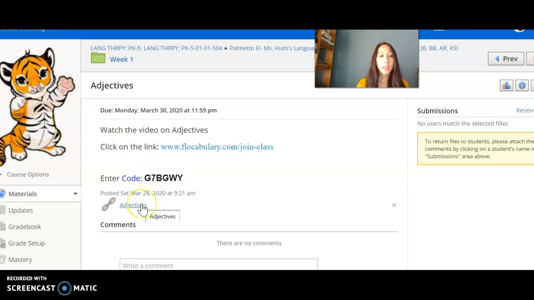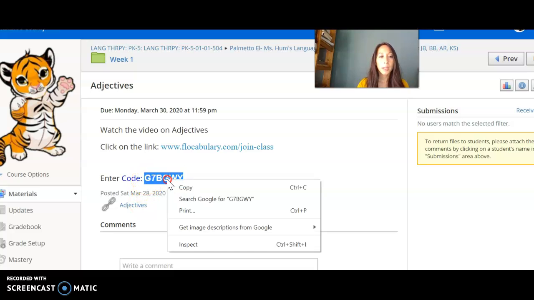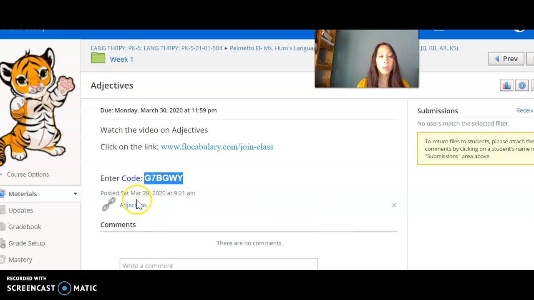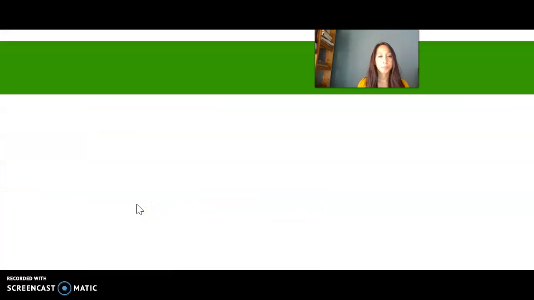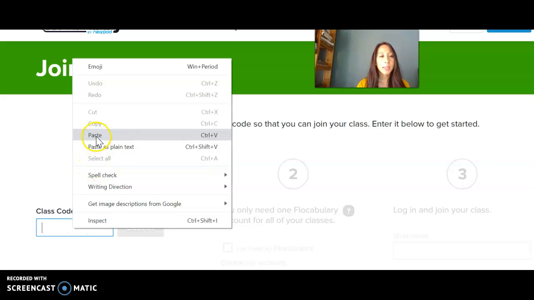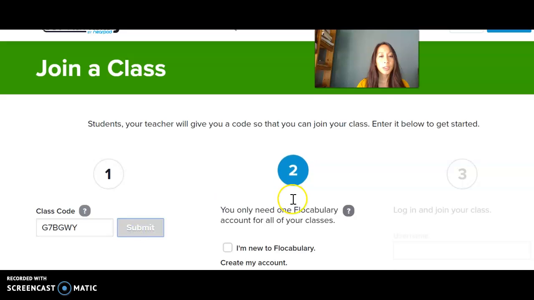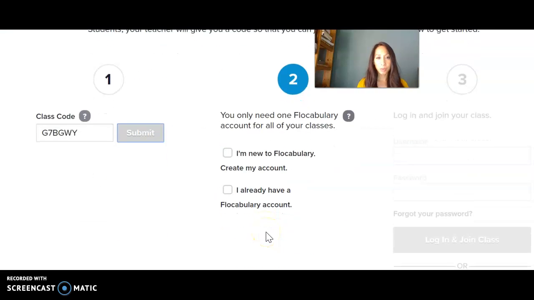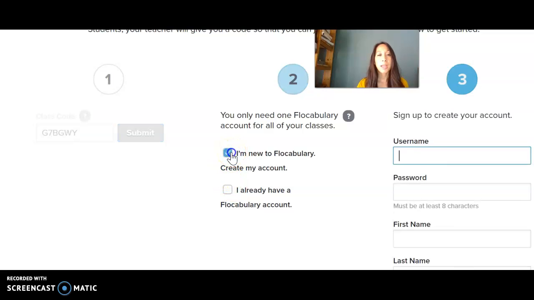I have a link here. It's called Flocabulary. You're going to copy this code in here with your right click. You're going to click copy, and then you're going to click on the link. I'm going to insert by right-clicking and pasting that code that I copied into here. Since you're new to Flocabulary, you would click on this box, but if you already have an account, then you could click on here, and then you're going to use your username and your password.